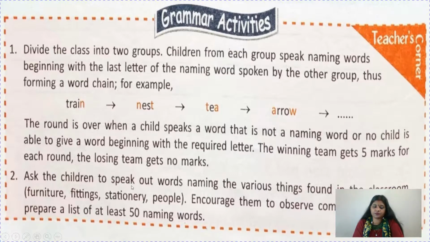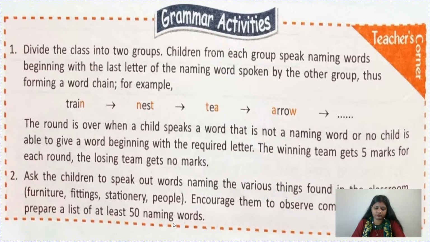So ask the children to speak out words naming the various things found in the classroom. So we don't have a classroom here. So what you can do, you can go to your drawing room or kitchen or wherever you are sitting. Okay, your study room. So you can just look around yourself and tell various things like furniture, fittings, stationery, people, etc. Encourage them to observe comprehensively and prepare a list of at least 50 naming words.